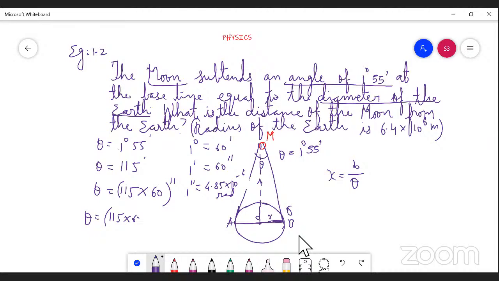For our convenience, sir, we can substitute. We need it for getting the simple answer. 115 into 60 seconds into 4.85 into 10 to the power of minus 6. So if you simplify these values,